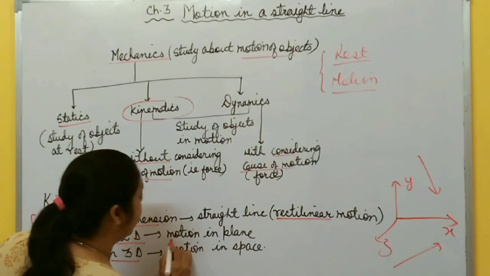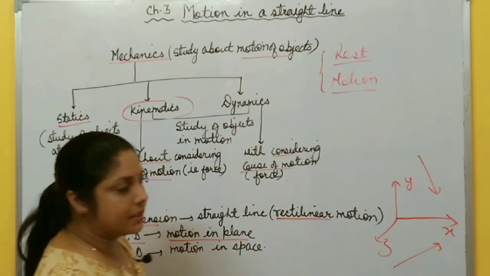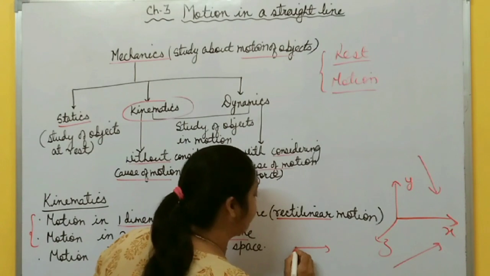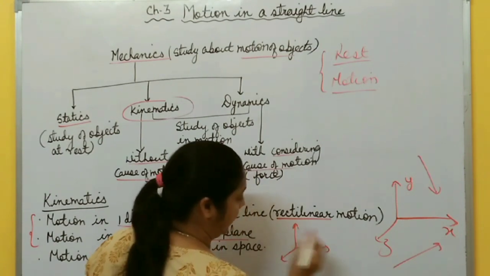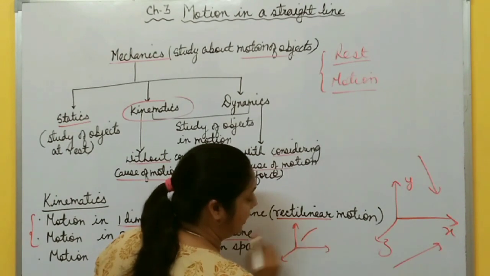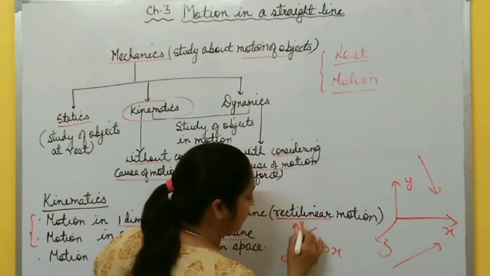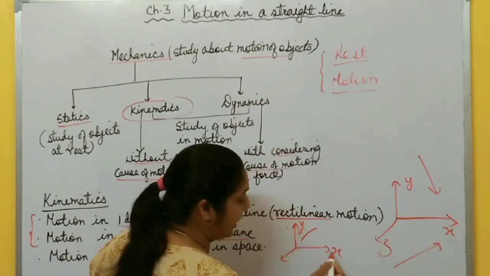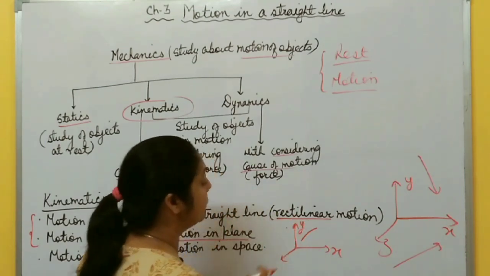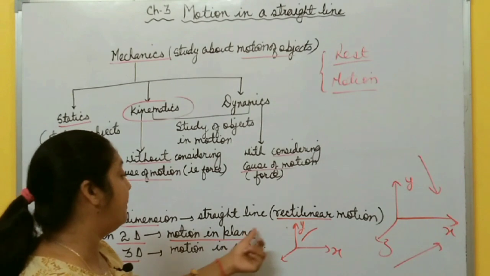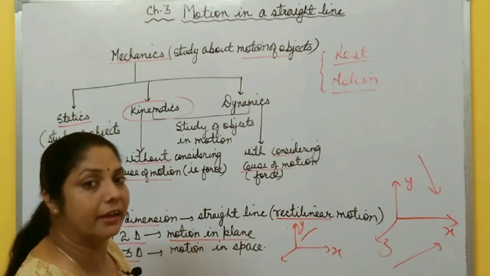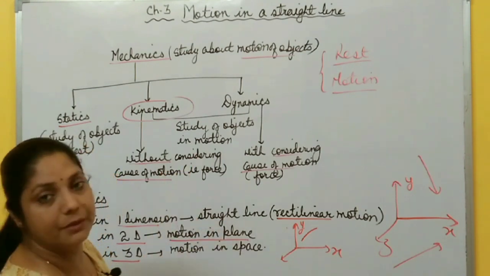Now, motion in two dimensions, which is the next chapter, chapter number 4, is motion in a plane. Plane means any two dimensions, any two directions. Suppose this is x, y and z, and suppose the object is moving in this plane, like this. This is x. So this includes two directions, x and y. When the motion is in a plane, it means motion in two dimensions. The next example is projectile motion, which we'll discuss in chapter number 4.